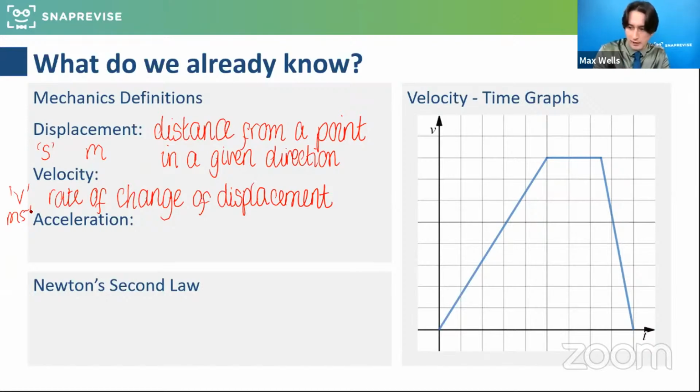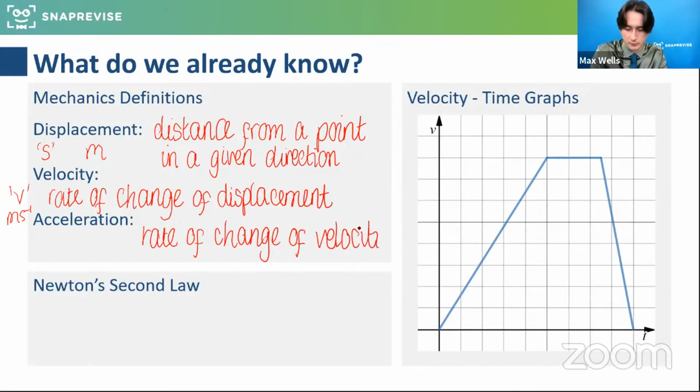Good, excellent. So hopefully we're going to clear up some ideas today and really build this up from scratch. If this is something you've struggled with in the past, please don't worry and do feel free to ask questions as we go. Acceleration is the rate of change of velocity. It's touched upon at GCSE in terms of velocity time graphs, but we're going to go over that. So this acceleration we measure in meters per second squared. So how much is the velocity itself changing per second?